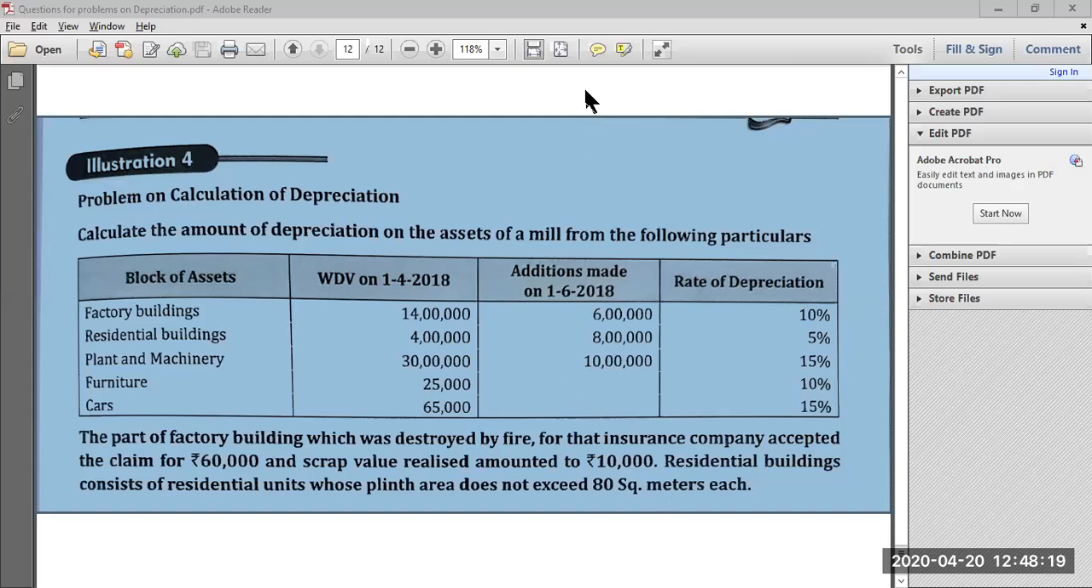Now, anyways, let us understand how to solve this problem. In this problem they have given different blocks of assets, and if we consider cars and plant and machinery together, we will have four different blocks of assets. Now we have to solve for each block of assets separately, like we did in the previous problem. Now let us look at how to solve this problem.